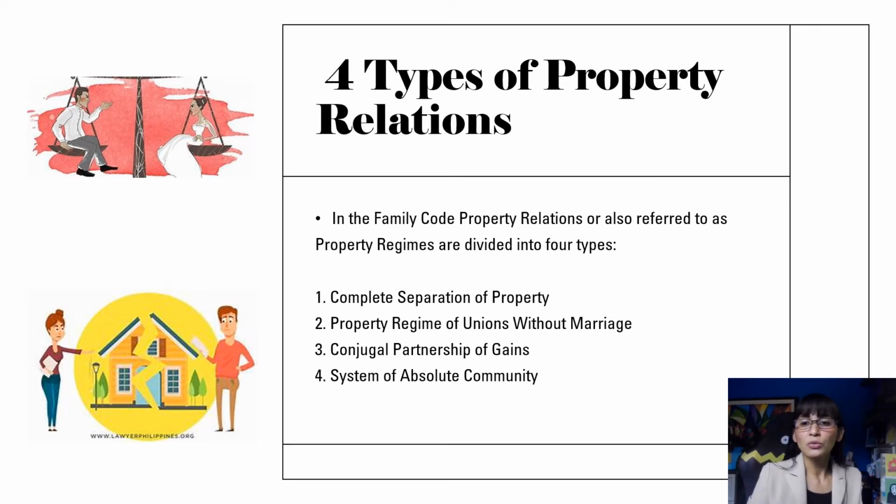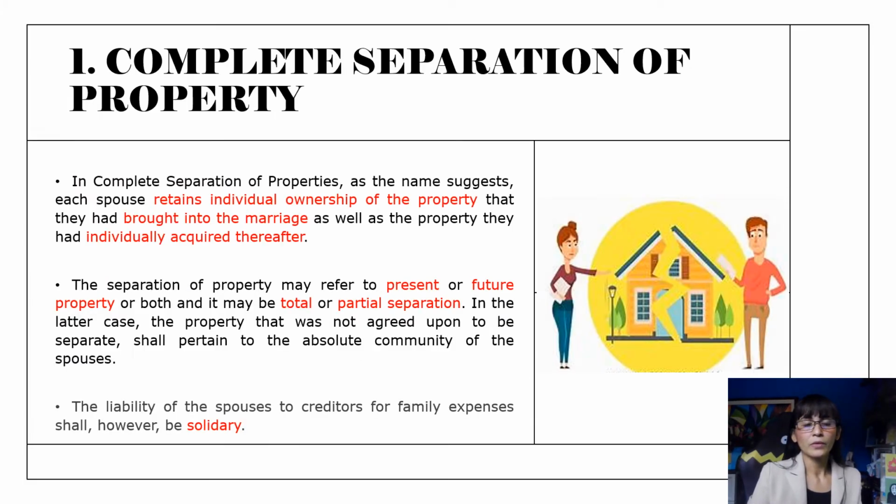Now let's proceed to defining each one. The complete separation of property is the first one. Under this, as the name suggests, each spouse retains individual ownership of the property that they had brought into the marriage, as well as the property that they had individually acquired thereafter. So this happens prior to the marriage and even after or during the marriage.